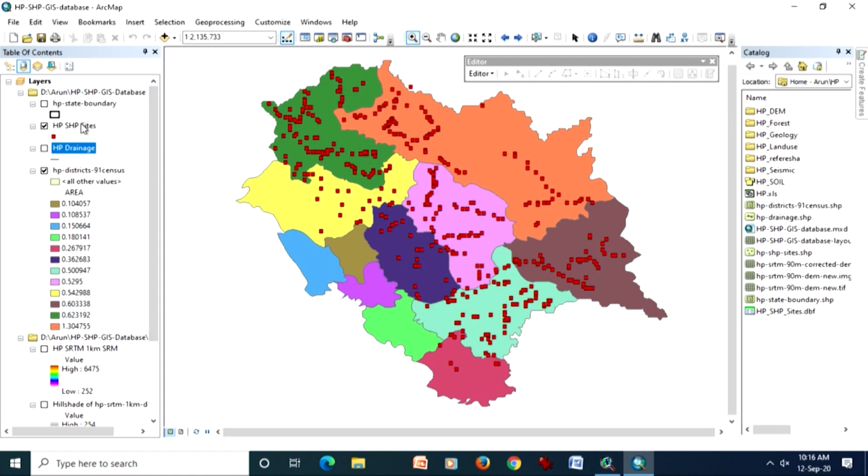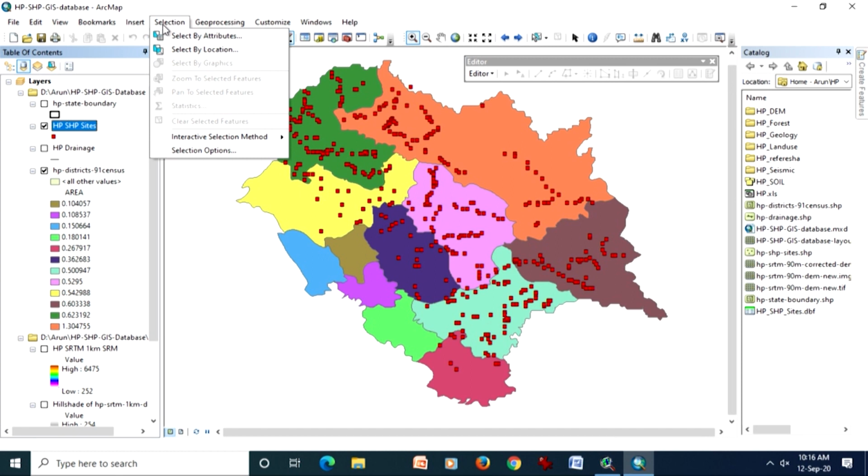So what I am going to do is select based on criteria. Recall the definition of GIS, what it says: as per user defined specification. So today I am the user and I will define the specification, and I want to retrieve the data as per the specification which I will give from this point file, which is Himachal Pradesh potential small hydro sites.